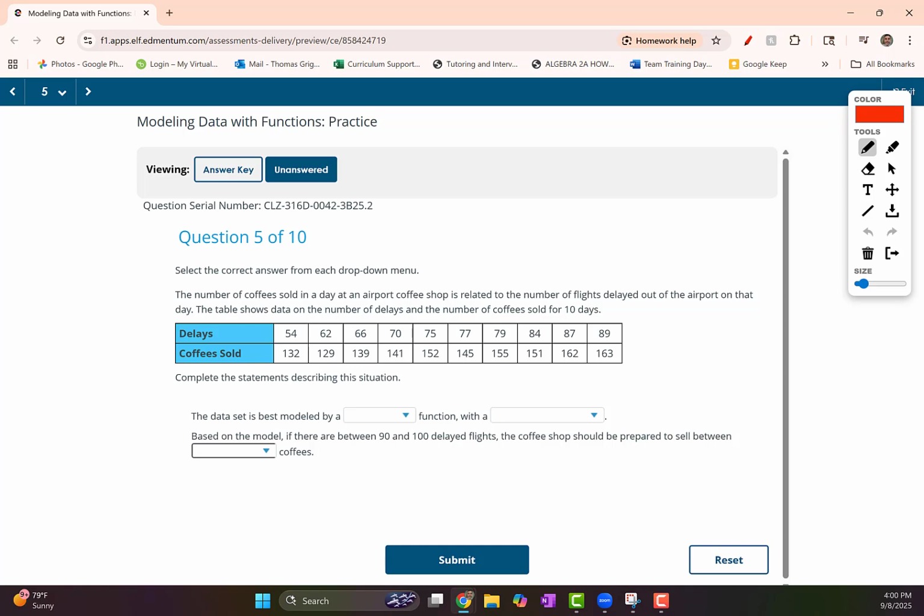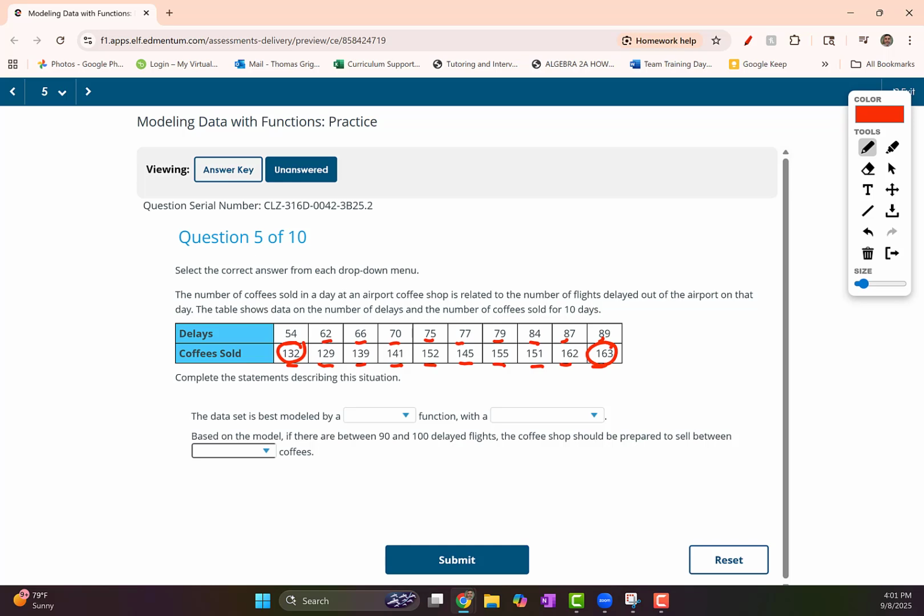So you can see if there's 54 delays, there were 132 coffees sold, slightly more delays at 62, slightly less coffees. But as you look at the number of delays, they are progressively going up by a small amount. And the number of coffees, they're not going necessarily up at the same amount, but overall, they are increasing. Notice we start at 132 and we end at 163. There's a couple of little dips in there, but overall, we are trending positive.